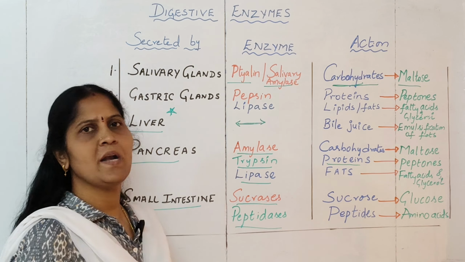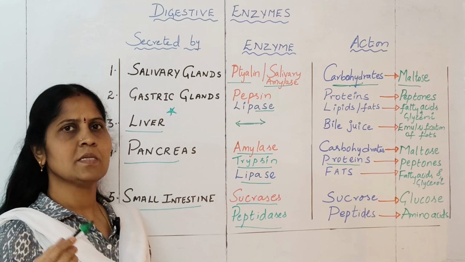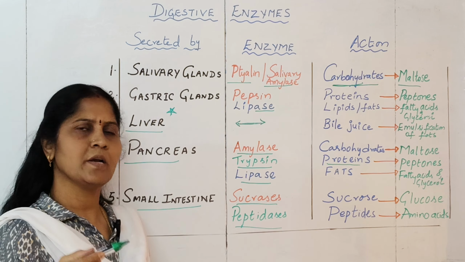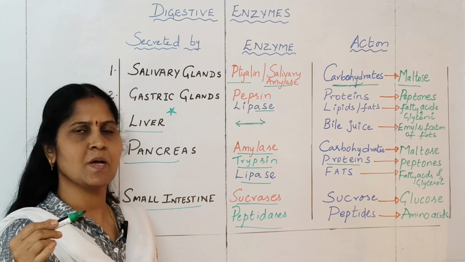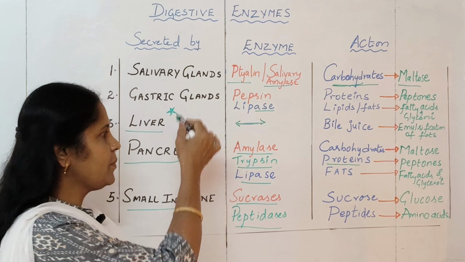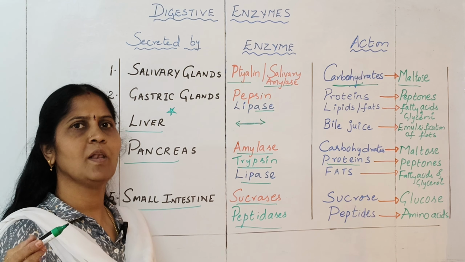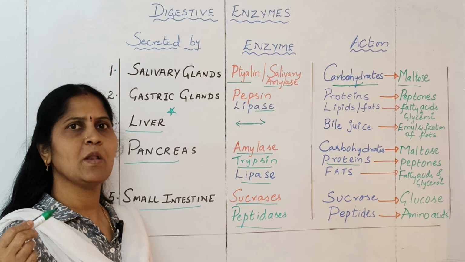One thing you can remember is that many enzymes end with the suffix ase. Based on the name of the enzyme, they act on the respective substrate. If it is lipase, it will act on lipids. If it is pepsin, it will act on proteins. Amylase will act on carbohydrates. These three are very, very important. Wherever you get these enzymes, you can remember that they act on the respective substrates. If you memorize this chart, it will be very useful. So write it down without seeing this chart so that you memorize all the enzymes playing a key role in digestion.